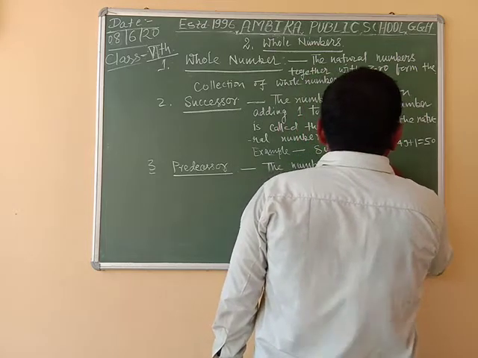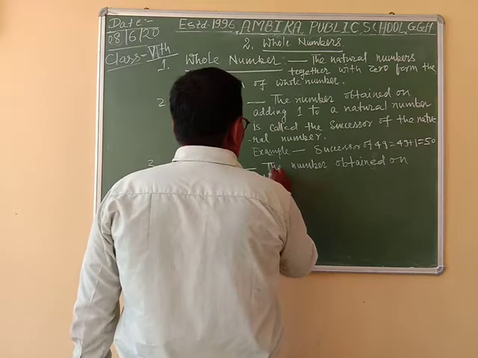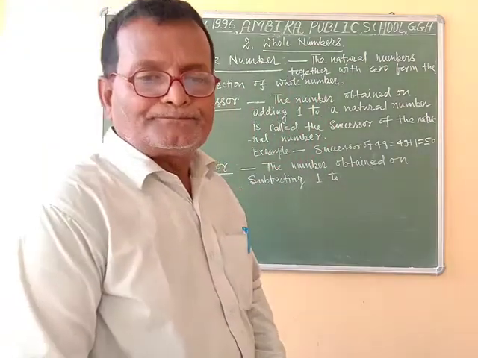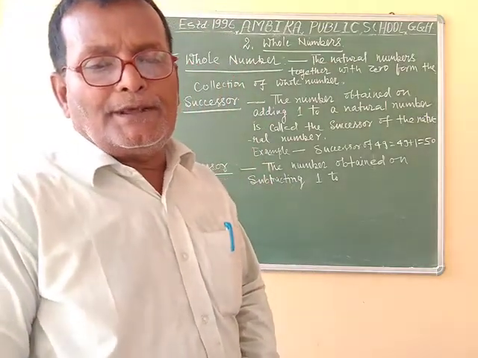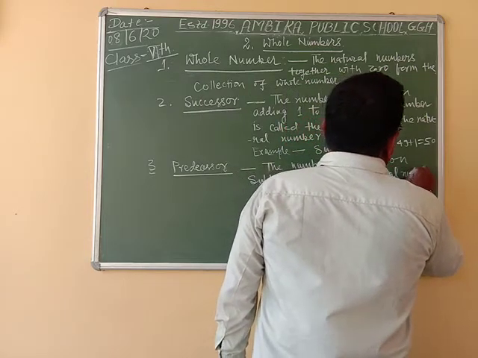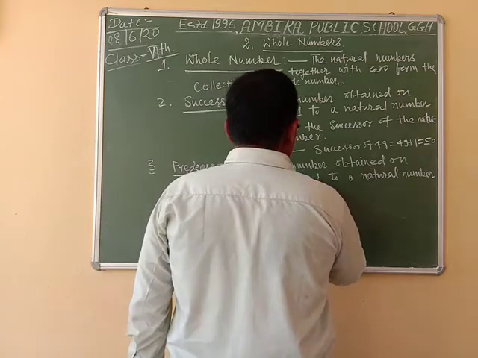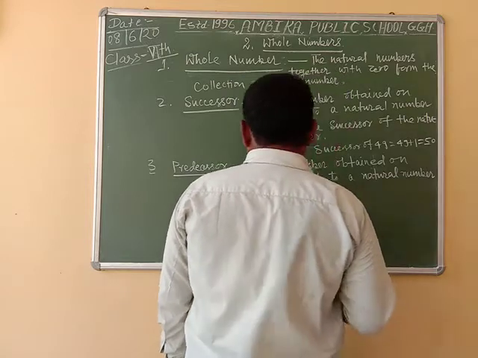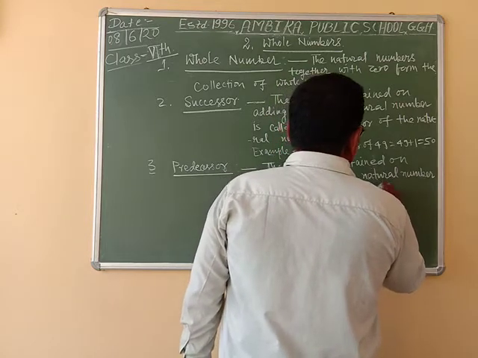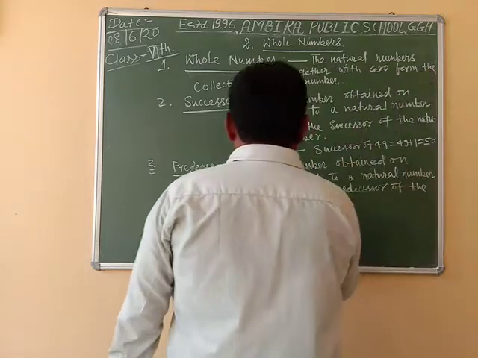The number obtained on subtracting 1 from a natural number is called the predecessor of the natural number.